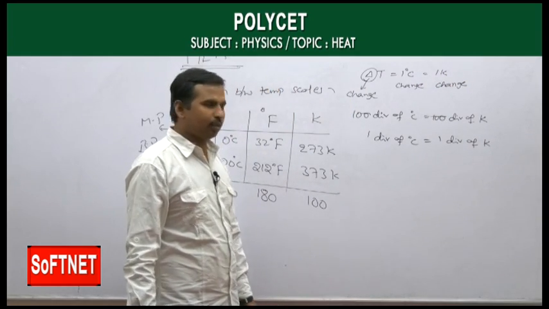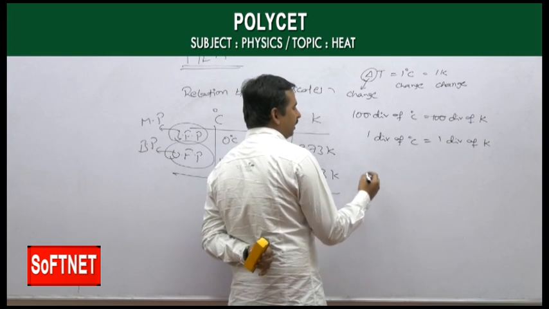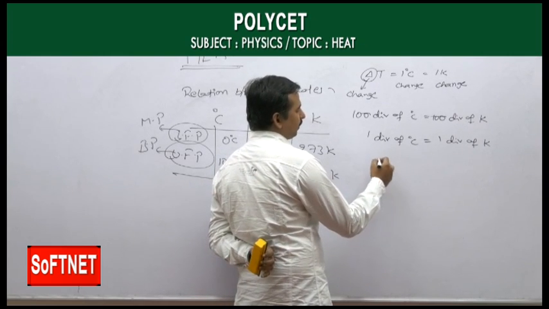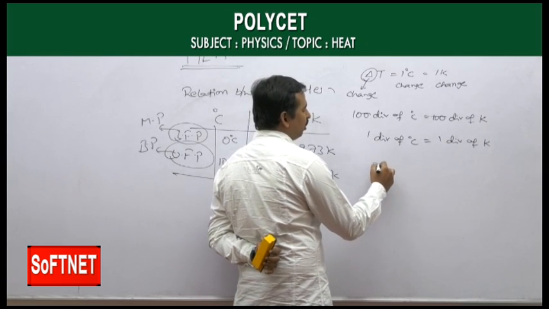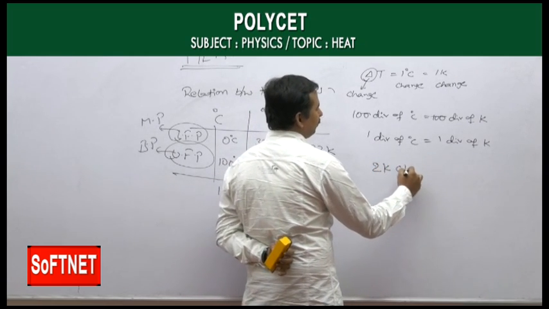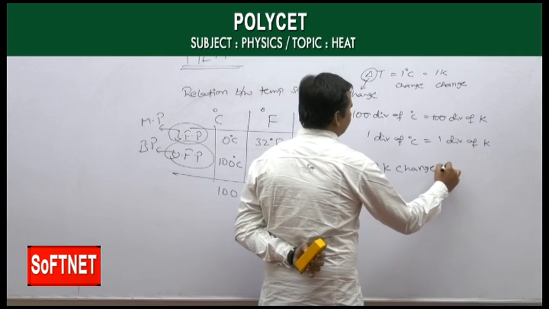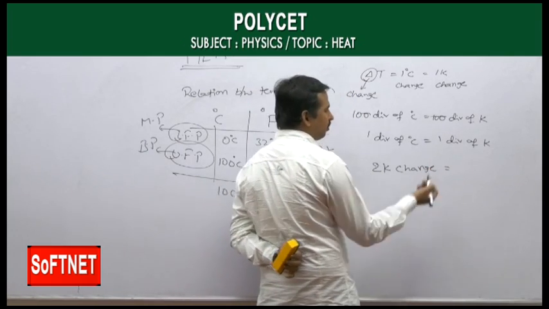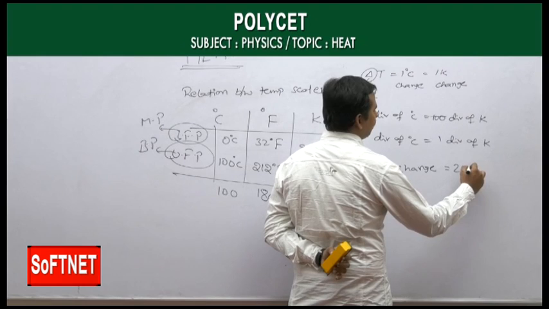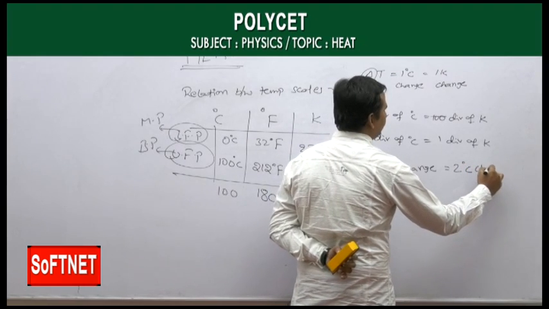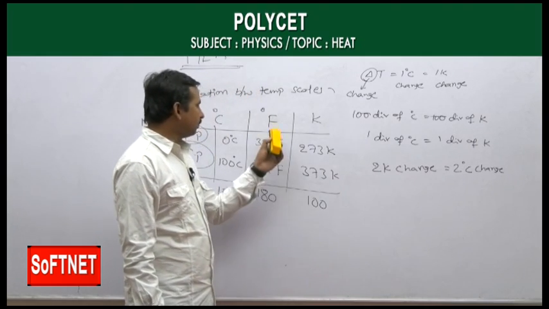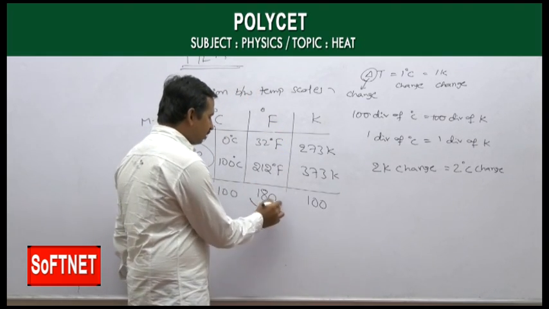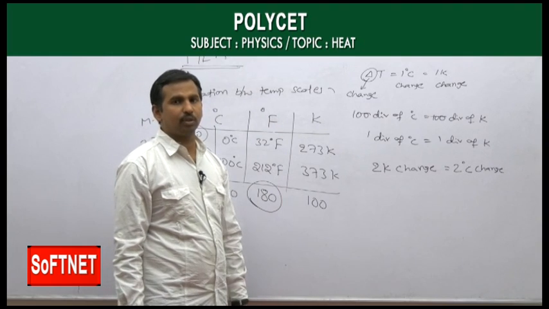For example, on the Kelvin scale, if there is an increase of 2 Kelvin, then on Celsius we have the same change, a 2 degrees Celsius change. But in the case of Fahrenheit, the number of divisions is more, about 180.